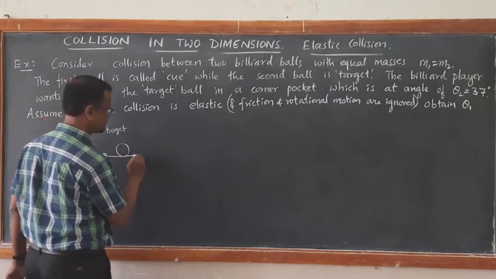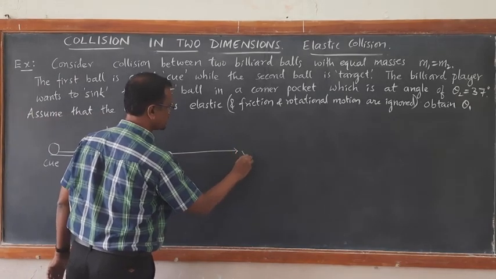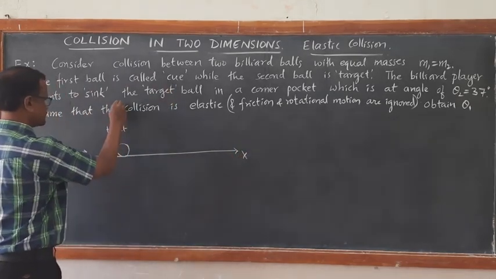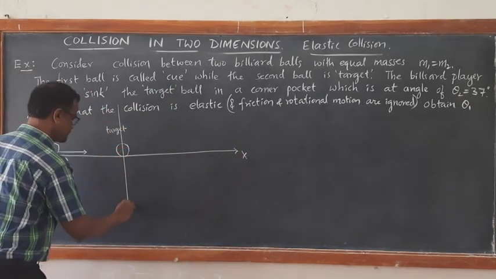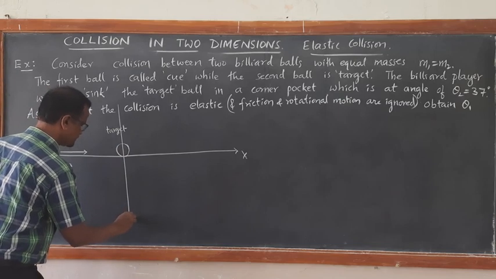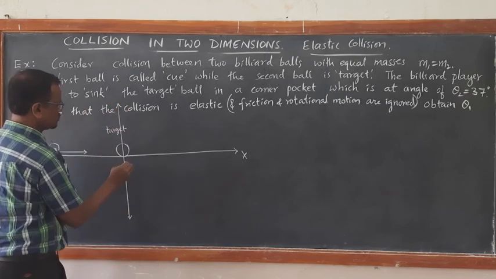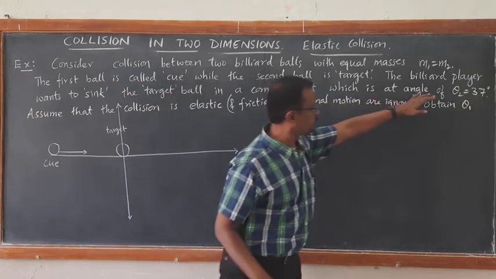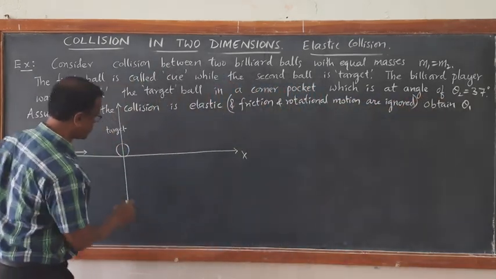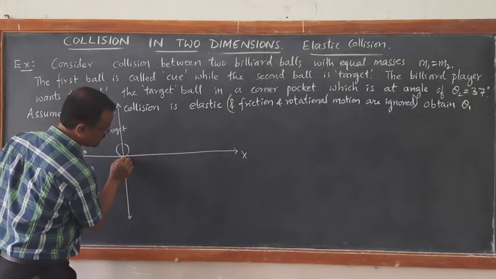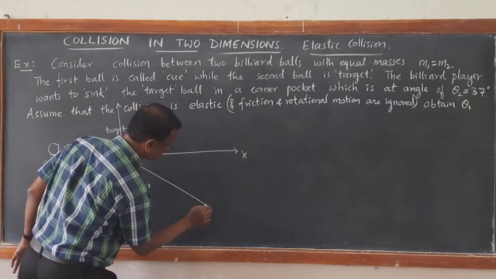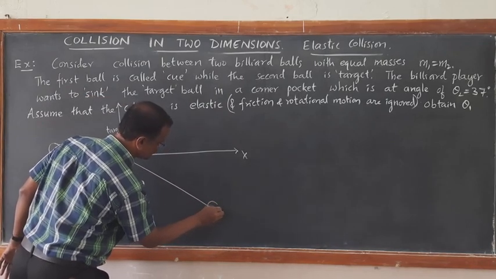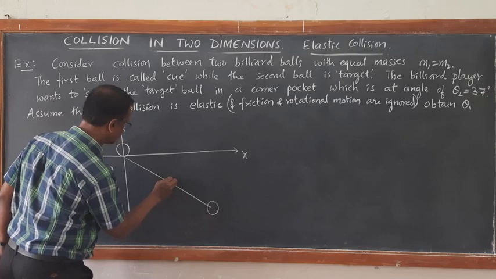This is the x-axis, so you can take this one as positive y-axis and this one as negative y-axis. The direction of the corner pocket is here, and he wants to sink the ball.